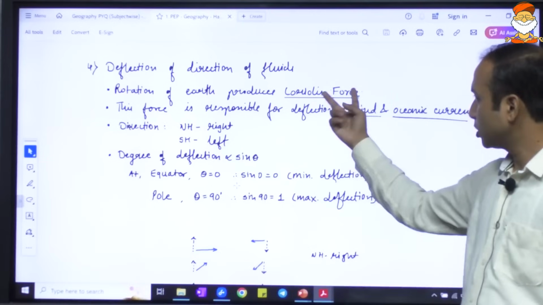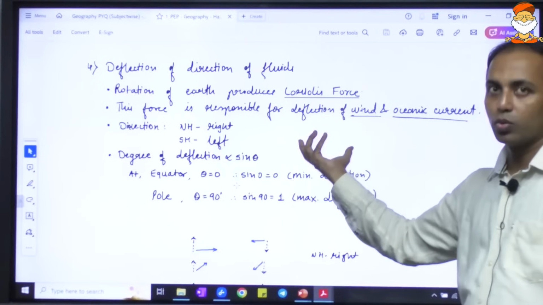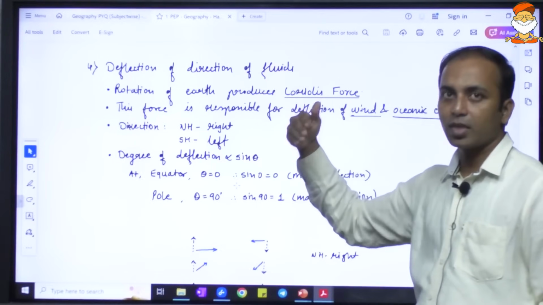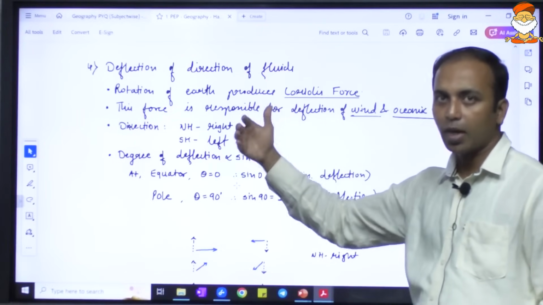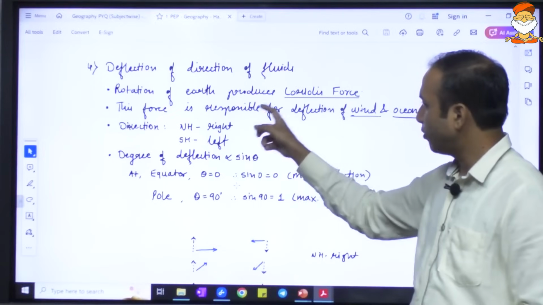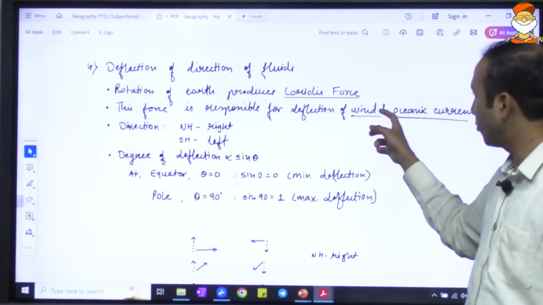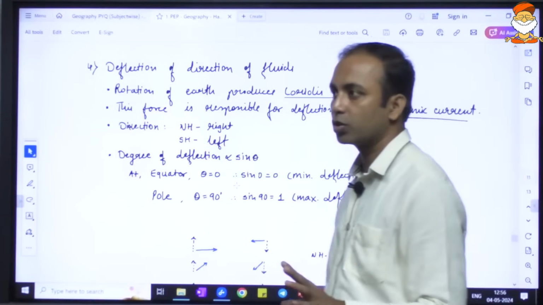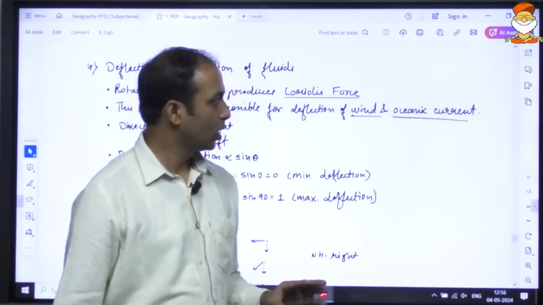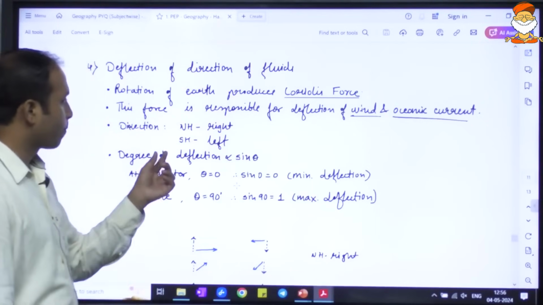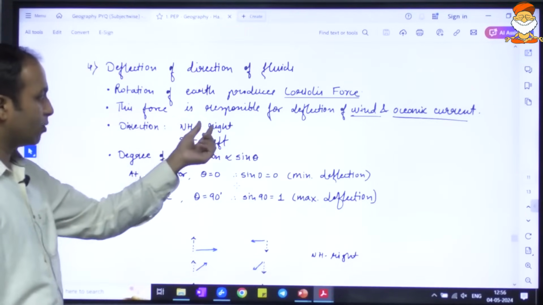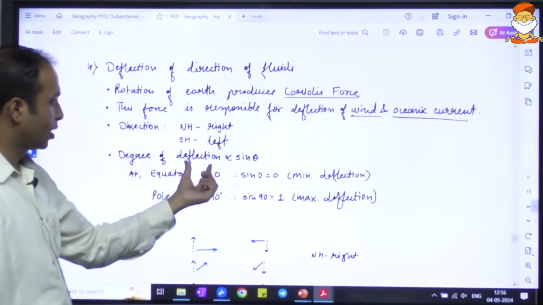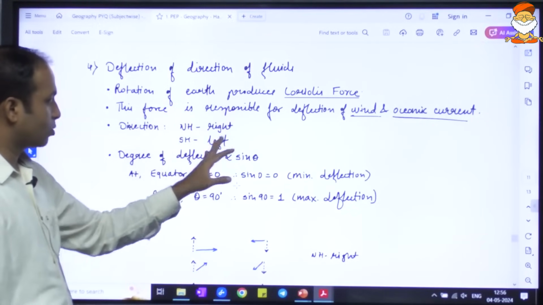What does this Coriolis force do? It acts on fluids. A fluid is something that can flow. It can be water, it can be air. So it deflects the direction of the wind and the oceanic currents. In the northern hemisphere it deflects towards the right hand side. In the southern hemisphere it deflects towards the left hand side. North right, south left.